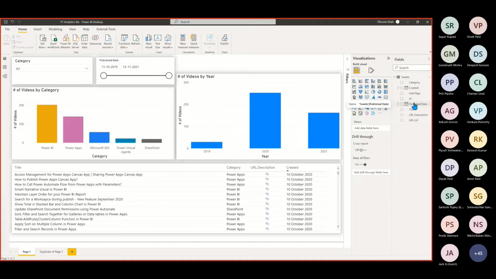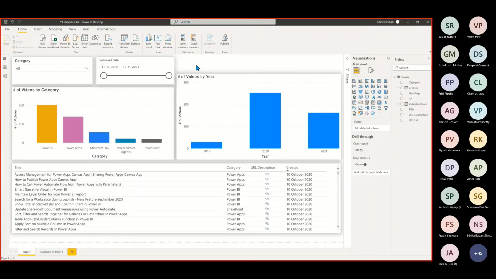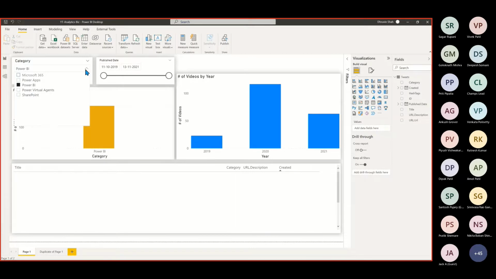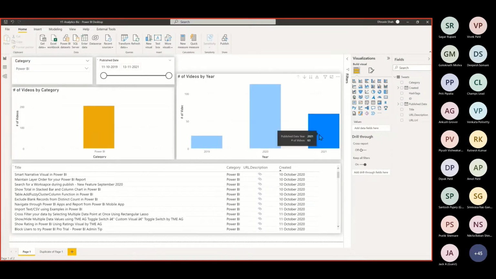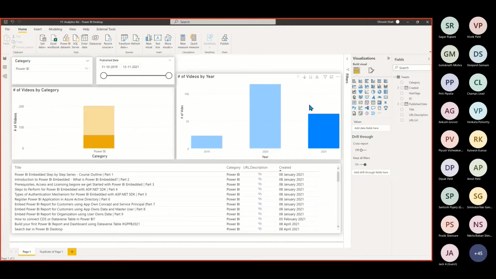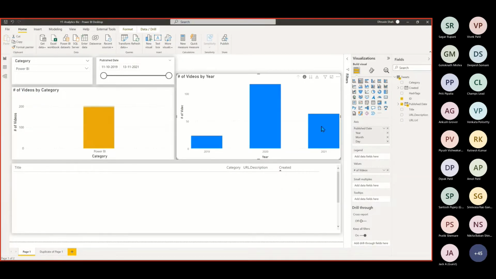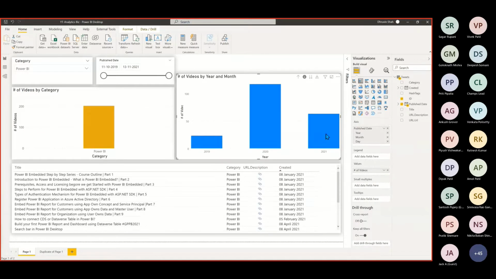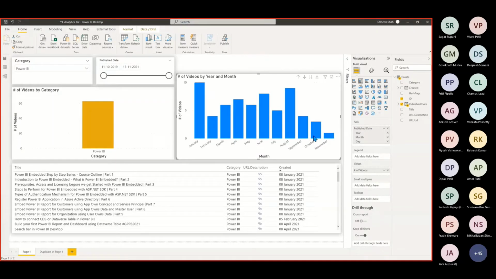One of the most popular examples I have seen in my career is that most of the time on the Power BI side, people are asking to export their data to Excel, and basically they want to export the filtered data. So let's say, for example, here I have a report, and I'm selecting Power BI from here. And now let's say I'm selecting 2021 from here. And now I'm turning on my drill down and moving towards the month. So I just clicked here, and now I'm selecting October.